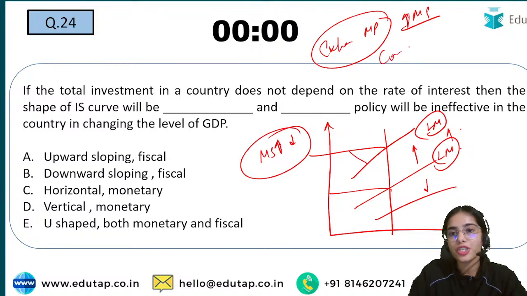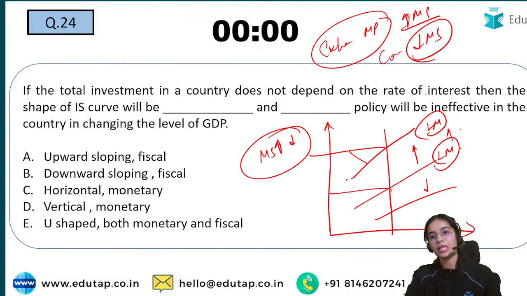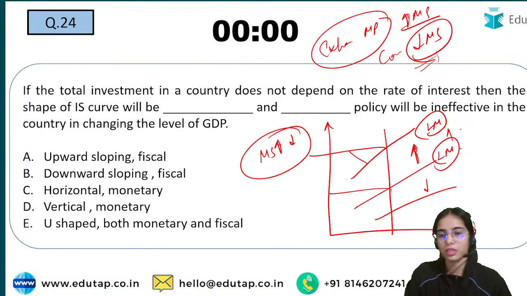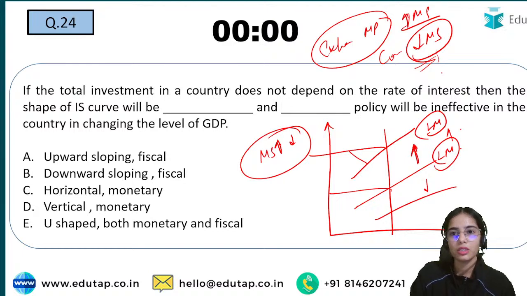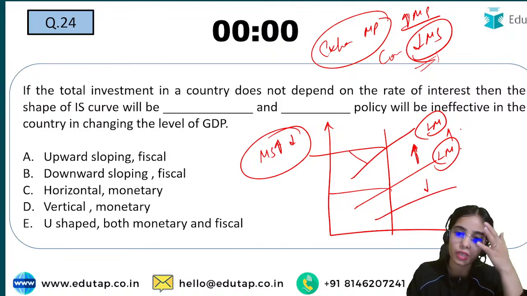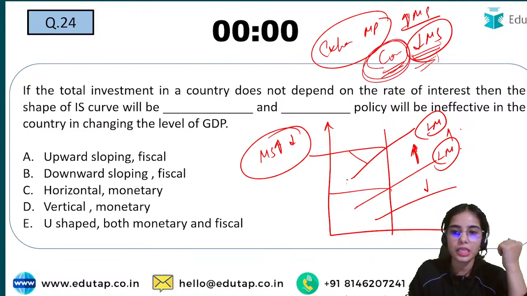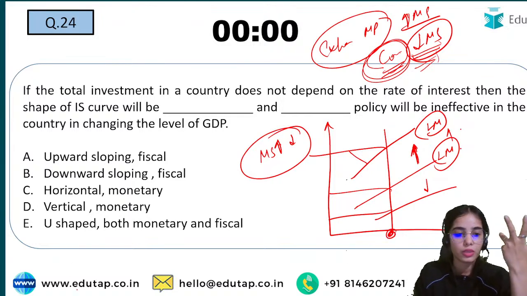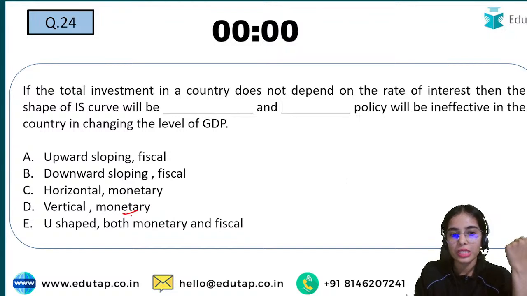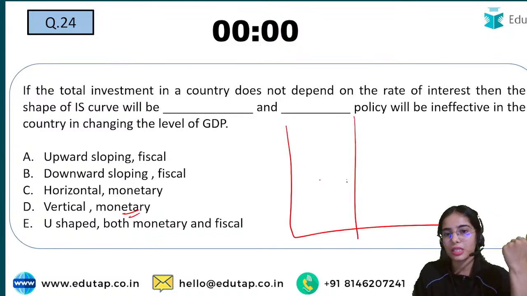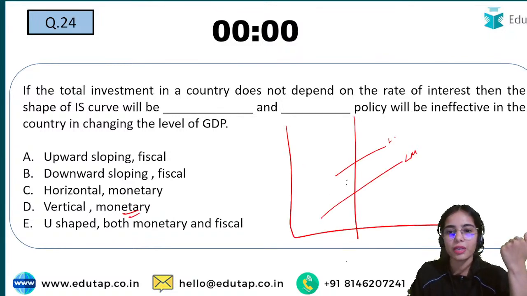If there is contractionary monetary policy, the money supply is decreasing, so there is a leftward shift in the LM curve, but this is not affecting the output at all. So that means monetary policy is ineffective. The shifts in the LM curve are ineffective.